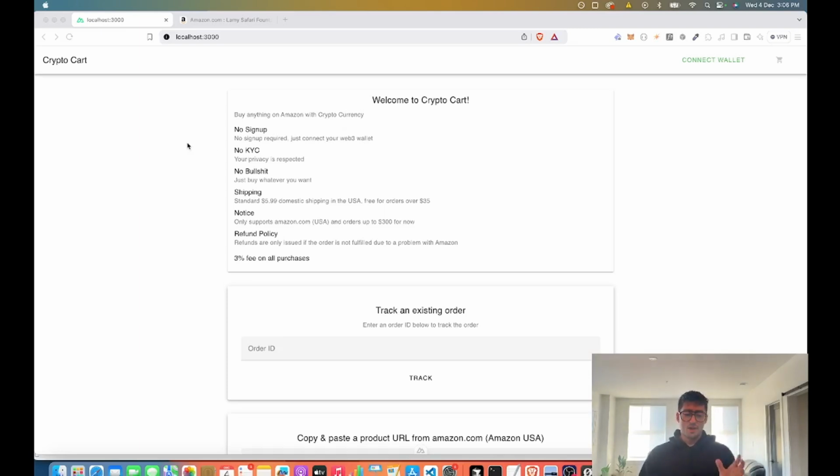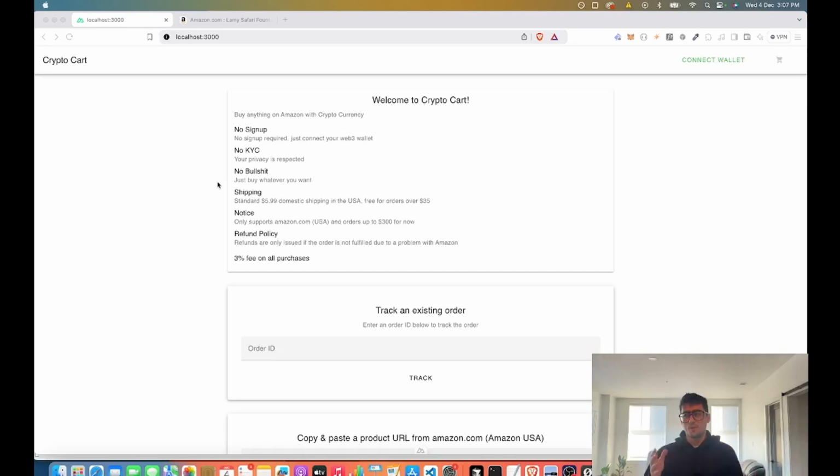But I'm here to provide an alternative to all of that, which is the fact that you don't have to sign up to this at all. You just have to connect your Web3 wallet. And then no KYC, so your privacy is completely respected. All you have to do is pick products that you want, add them to your cart, provide a shipping address with a name, whatever that might be, doesn't matter, and then pay.